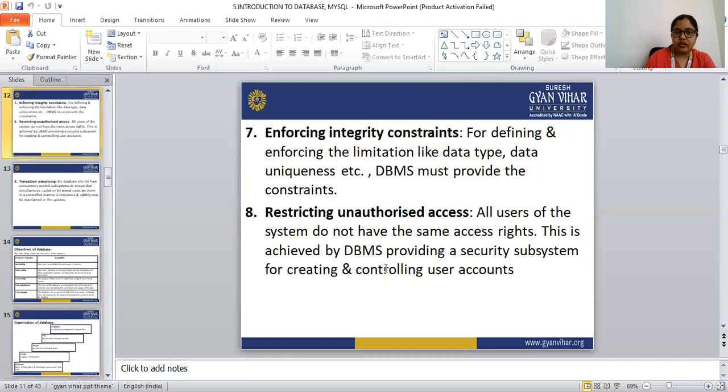Next is enforcing integrity constraints. The seventh characteristic of the database system is enforcing integrity constraints.